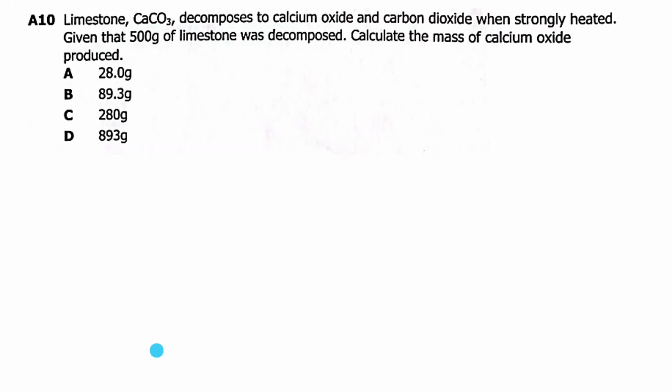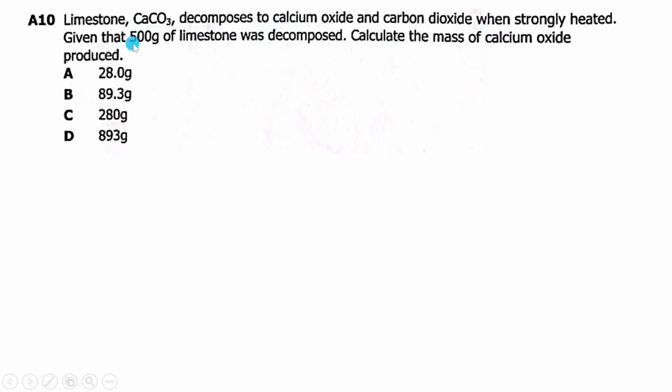Then we move on to the next question. A10. Limestone, which is calcium carbonate, decomposes to calcium oxide and carbon dioxide when strongly heated. To decompose is to break down. You have calcium carbonate, you heat it, it breaks into 2 substances, calcium oxide and carbon dioxide.